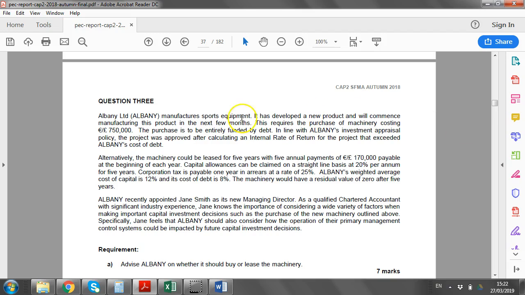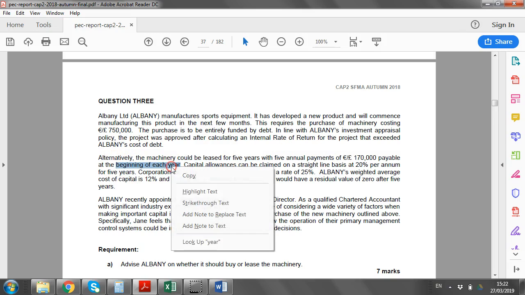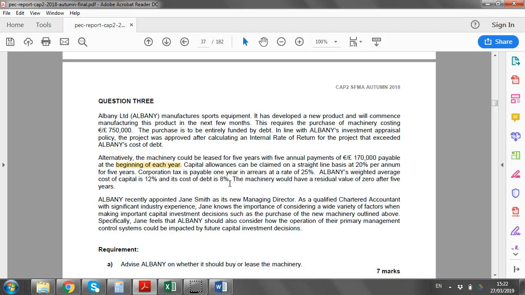So here we're told you're purchasing machinery, $750. And they're going to fund it entirely through debt. So they're not sure whether they're going to borrow the money and buy it outright, which is the buy option, or the other alternative is to lease it for 5 years with annual payments at the beginning of each period. So highlight that. That means this is called a lease in advance. And what you're asked then to figure out is, should they buy it or should they lease it?